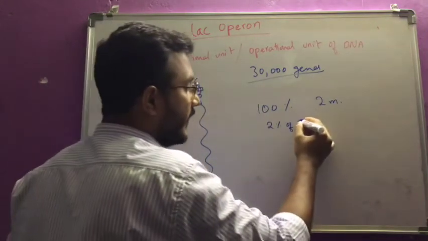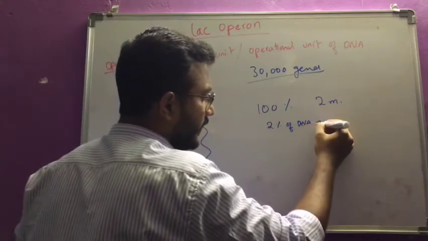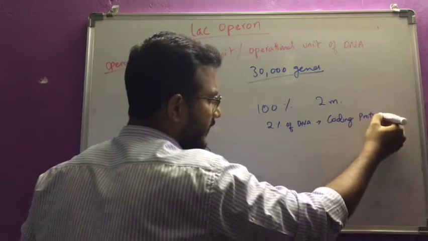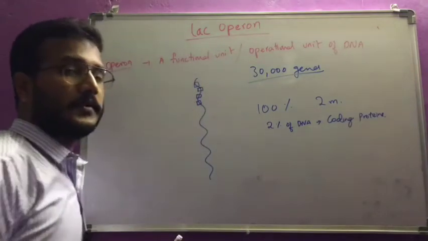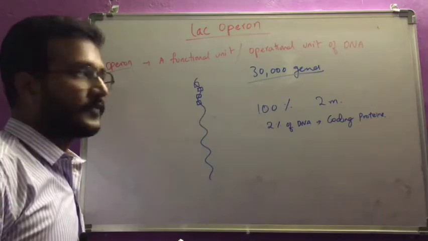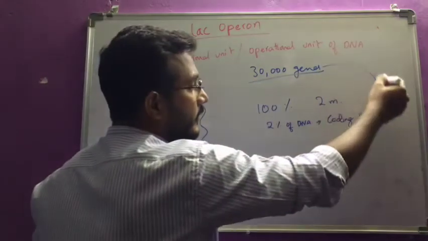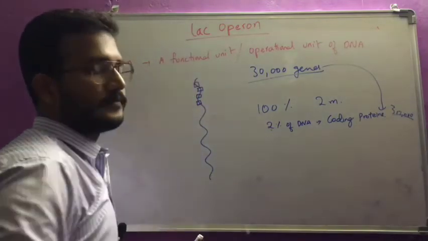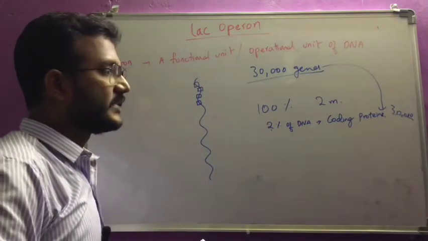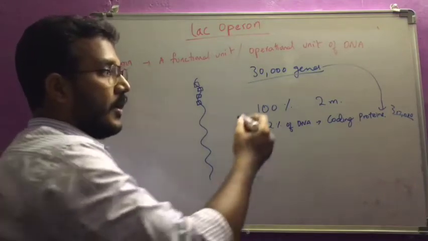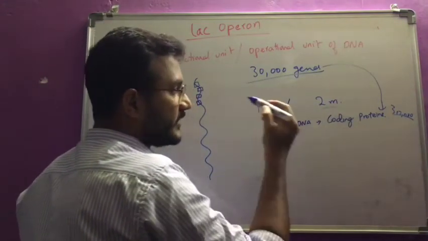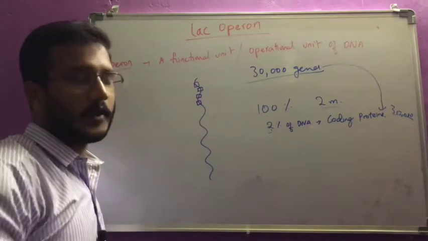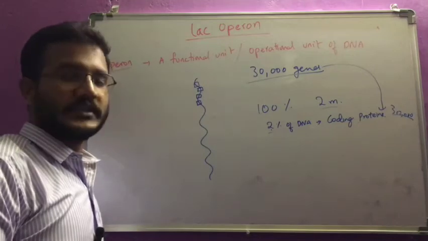of our DNA is useful for coding proteins. That means these are the only parts responsible for the formation of proteins: 30,000 genes, 30,000 proteins. Only 2%. Out of 2 meters, only 2% of it, a very small length of DNA, is responsible for the formation of 30,000 proteins.